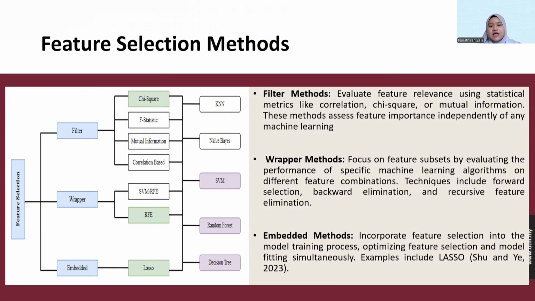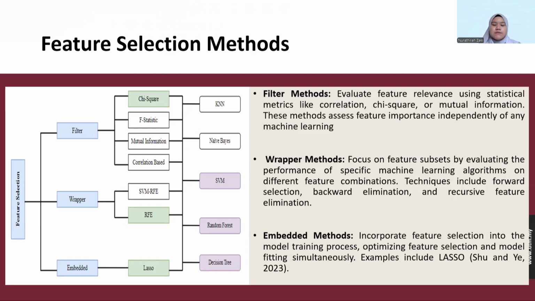Number two is the wrapper method, which focuses on feature subsets by evaluating the performance of a specific machine learning algorithm on different feature combinations. The techniques include forward selection, backward elimination, and RFE. Moving to the embedded method, which incorporates feature selection into the model training process, optimizing feature selection and model fitting simultaneously, for example, lasso.